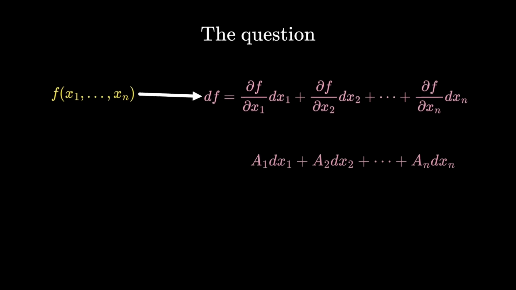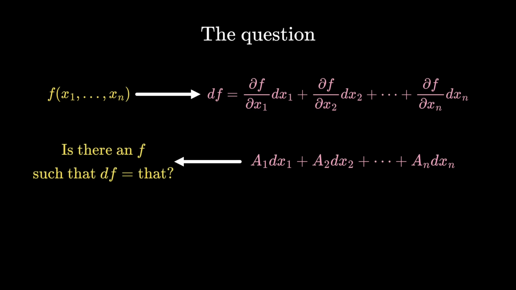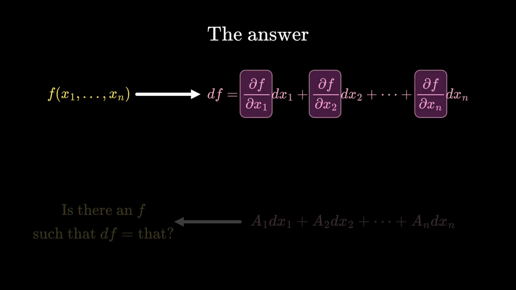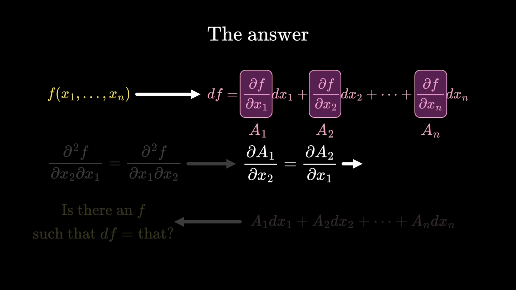However, if I'm given a random combination of dx's, is it always possible that there is an f such that df is the expression I am given? The answer is not always, because there are some relations between these coefficients. Since it doesn't matter which order you do partial derivatives, if I write these coefficients as a1 up to an, we have this relation between the partial derivatives of the a's. We can then rewrite it as the difference between the partial derivatives being 0.